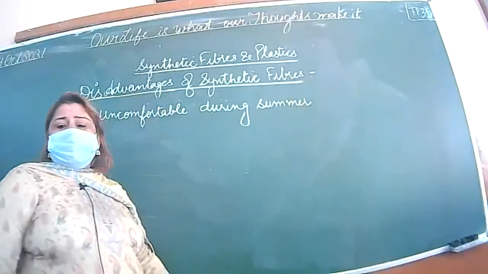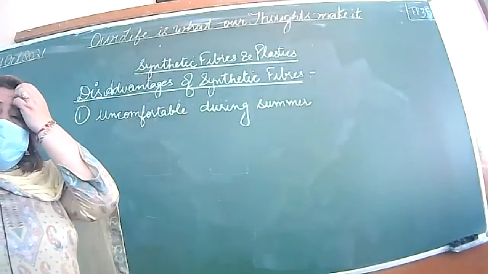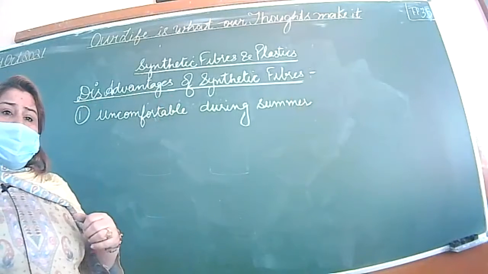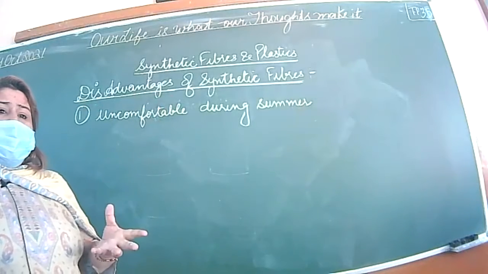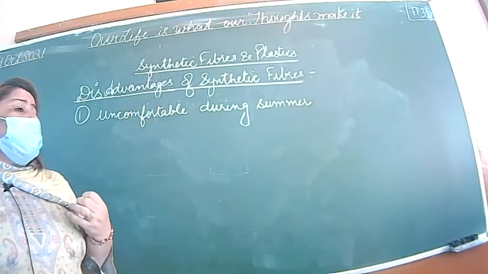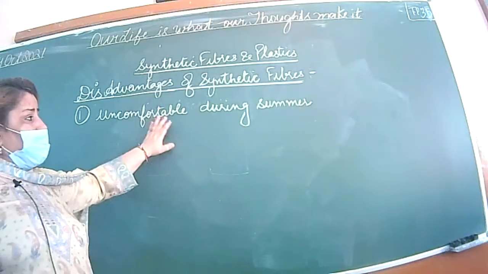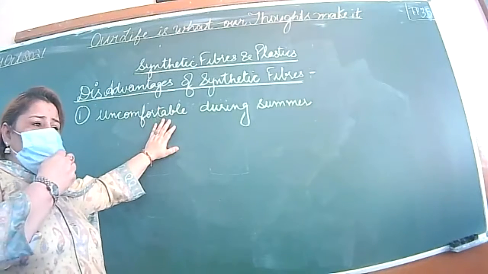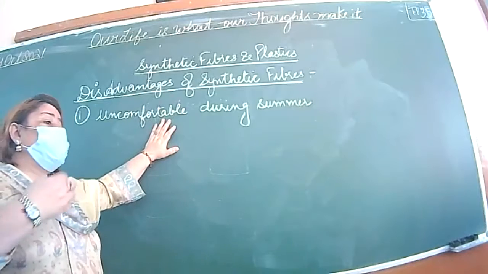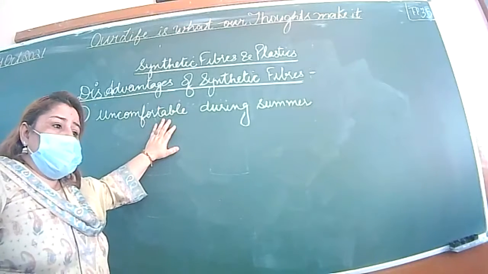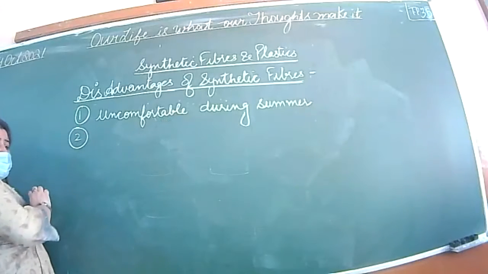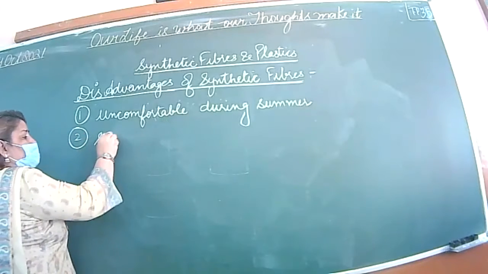You can explain why it is uncomfortable during summer: because they absorb less water, and if they do not absorb our sweat, we will feel sticky during the summer season, or especially the rainy season. When the sweat is not absorbed properly, then what will happen? Irritation, skin infection, right? That means it causes skin infection or irritation. It causes skin diseases.